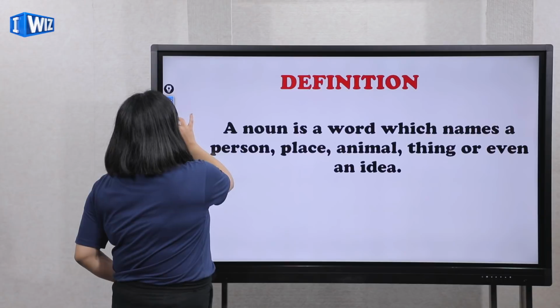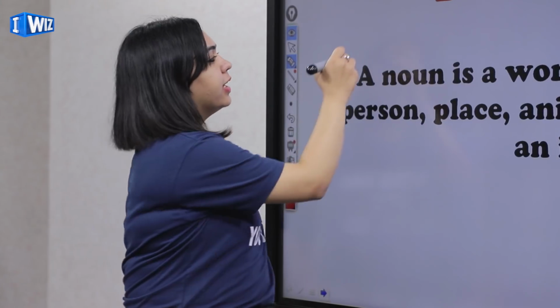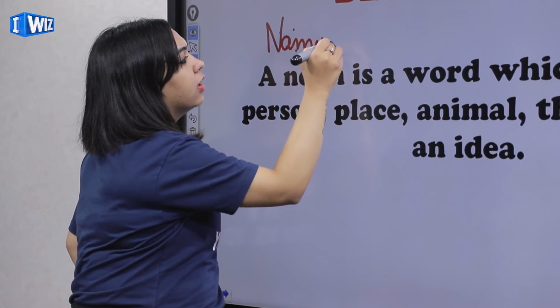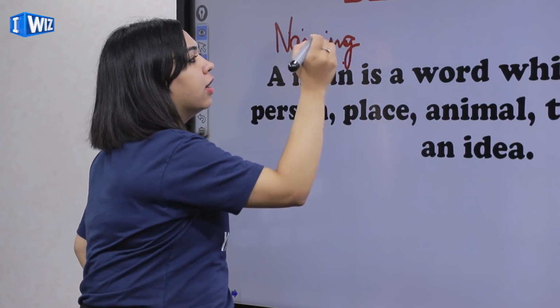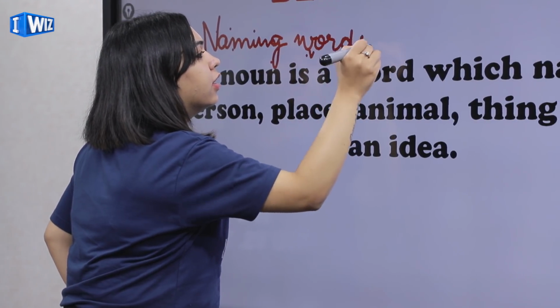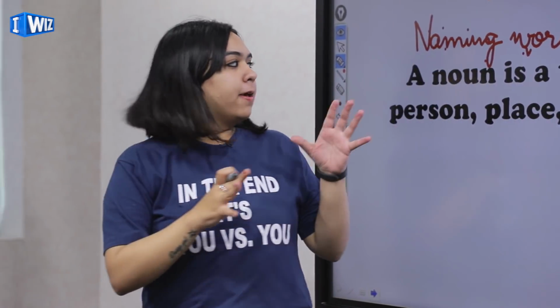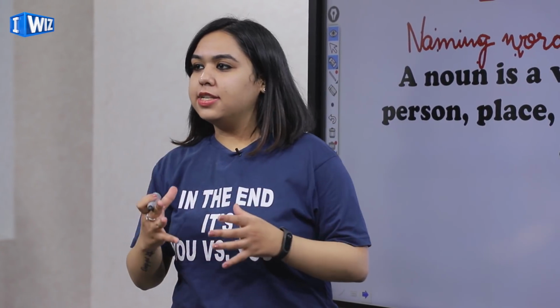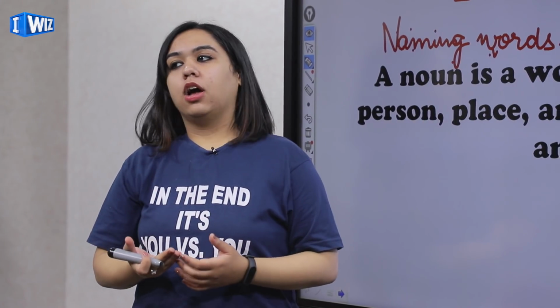I'll give you an example. What we can call nouns, we can say naming words. Yes, if I ask you to say one word for noun, that will be naming words. So the words that name anything are called nouns.